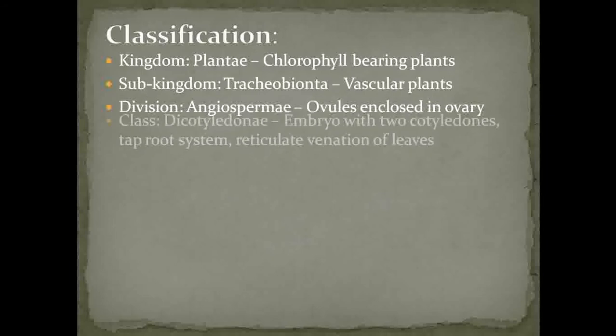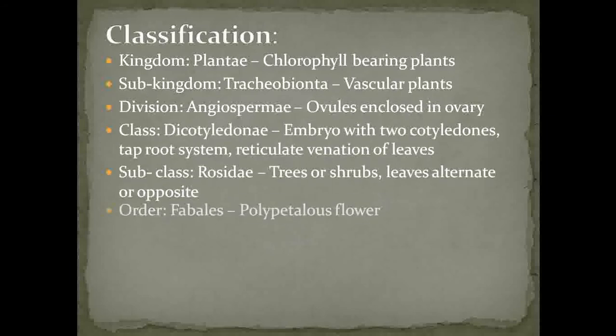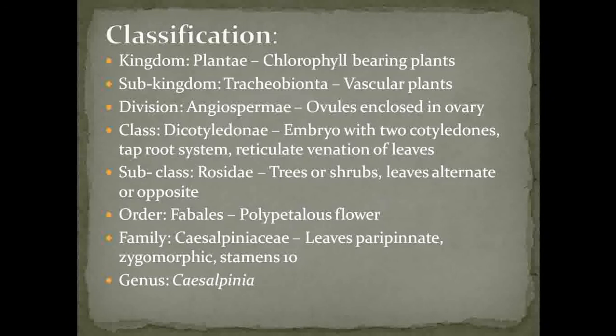So see that the plant Caesalpinia pulcherrima belongs to kingdom Plantae. Why is it included under the Plantae? Because it is a chlorophyll bearing plant. Then it belongs to subkingdom Tracheobionta.